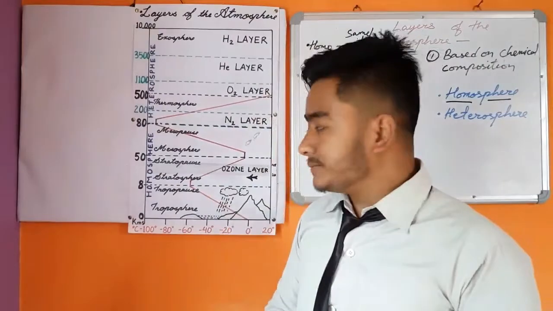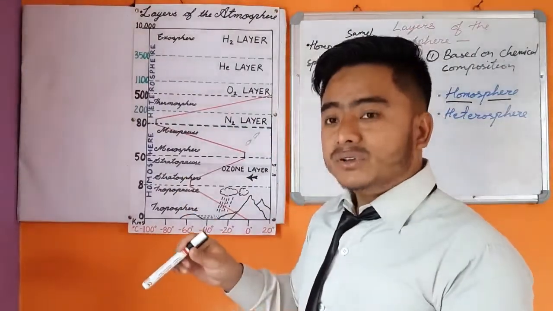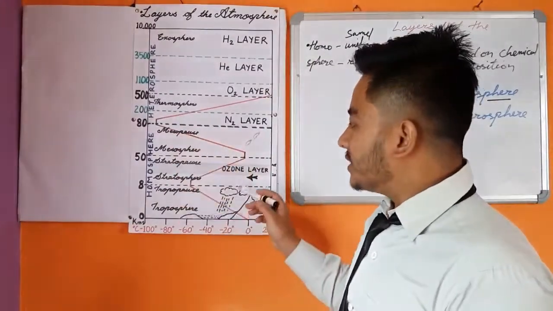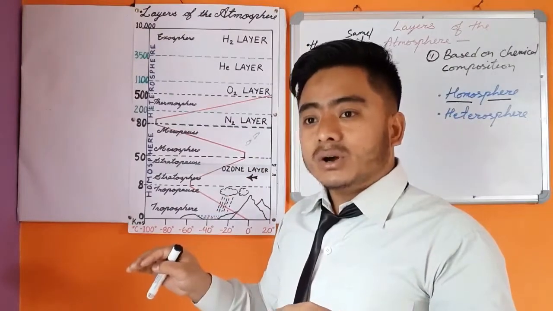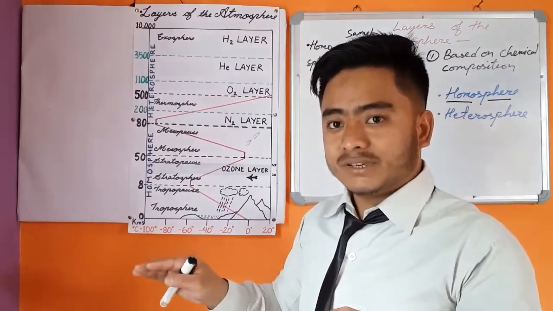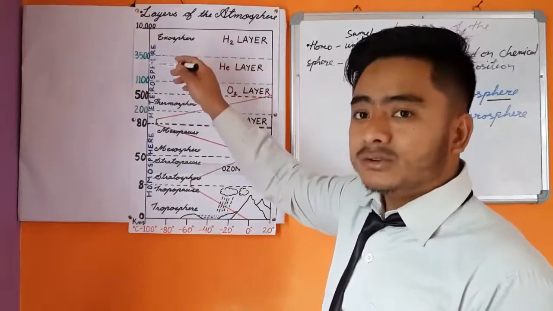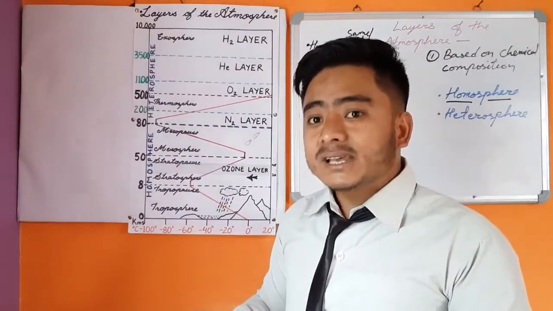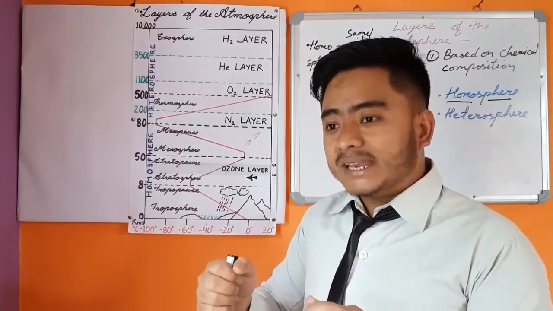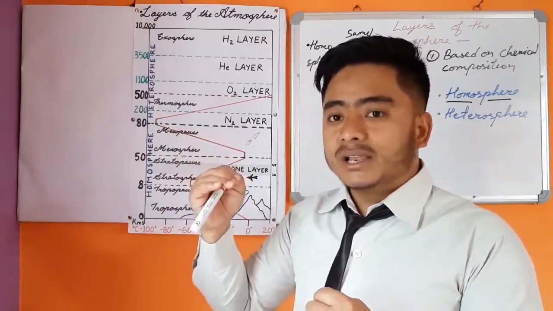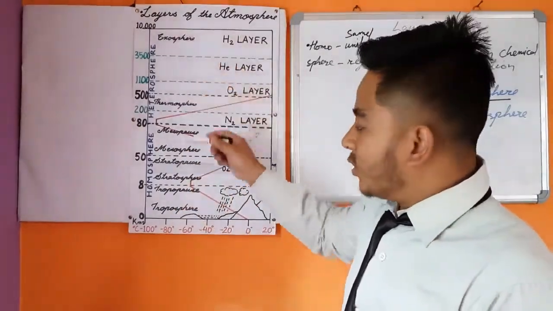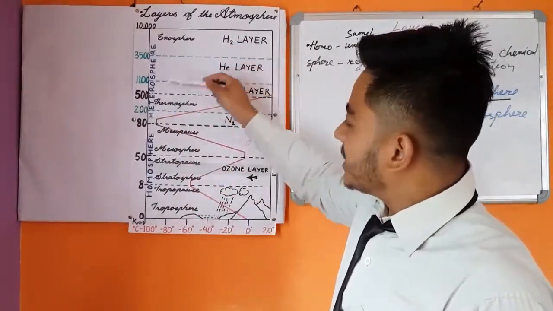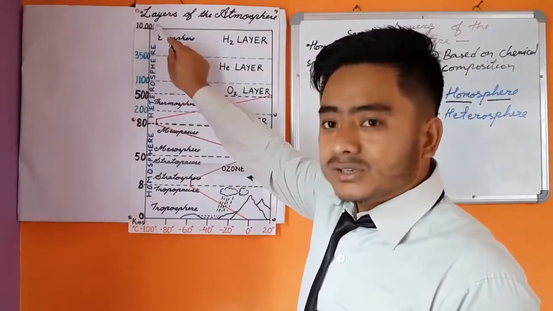Let me repeat once again. Homo means same or uniform, sphere means region. So homosphere is the layer of the atmosphere where the chemical composition or the different gases are uniform or same. In the same way, heterosphere is the layer of the atmosphere where the chemical composition of the gases does not remain uniform. It varies from one layer to another layer. That layer is called heterosphere. Homosphere extends from 0 to 80 km above the Earth's surface, and heterosphere extends from 80 to 10,000 km above the Earth's surface.